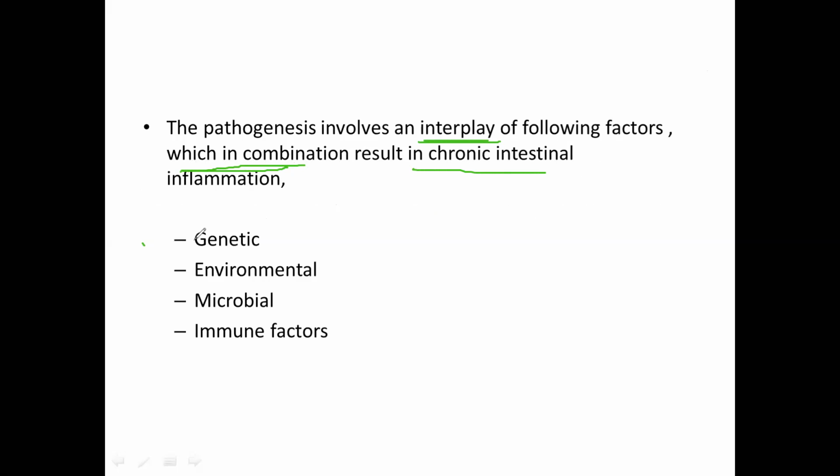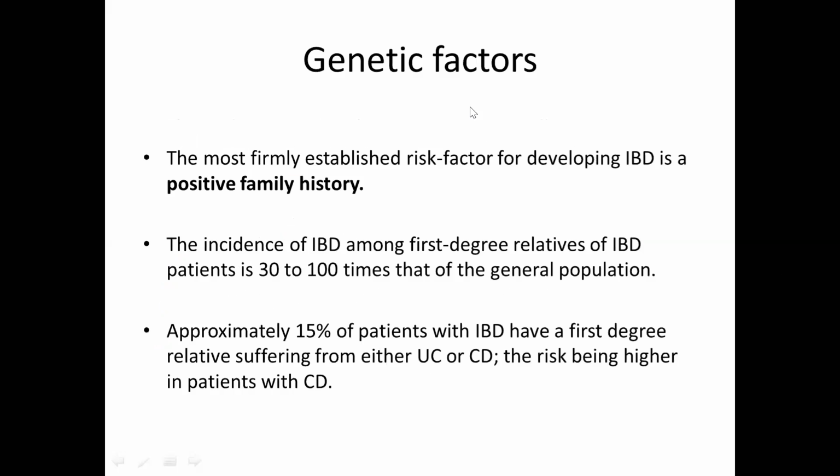First one is genetic, second one is environmental, third one is microbial, and fourth one is immune factors. These three conditions we have seen, but we will also see them in detail, and one additional is genetic factors. So first we will see the genetic factors which are involved in the pathogenesis of inflammatory bowel disease.